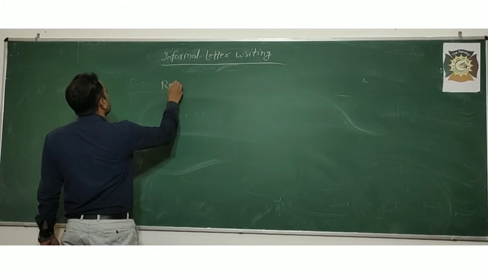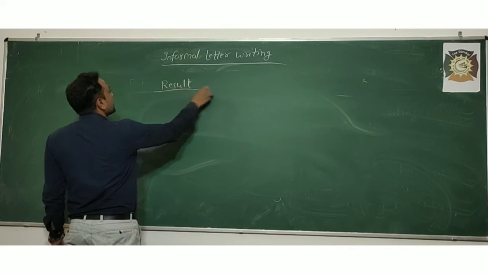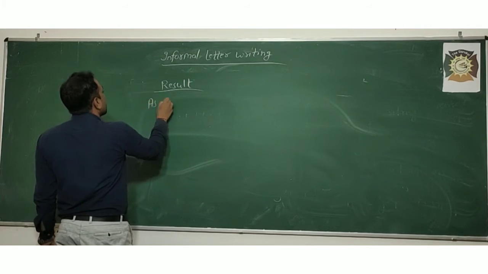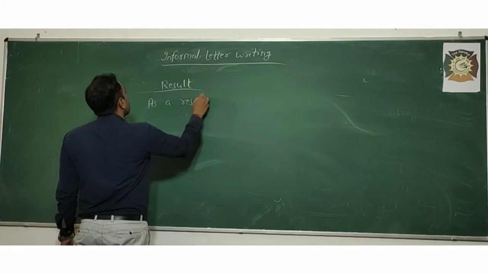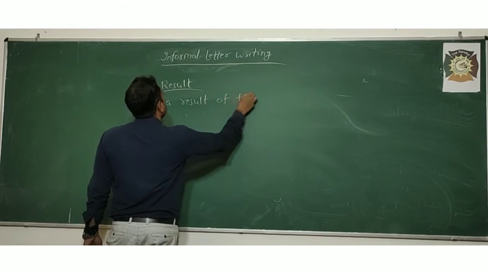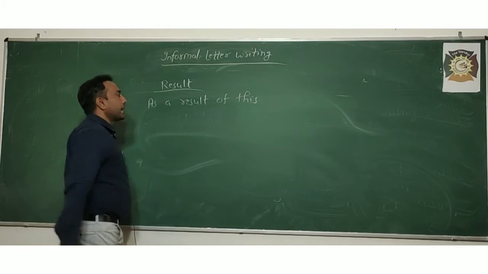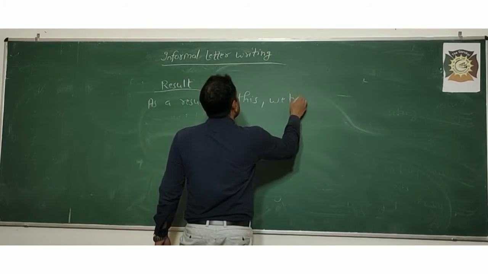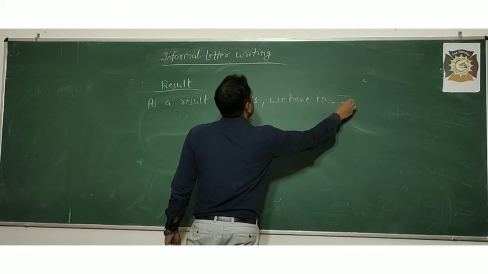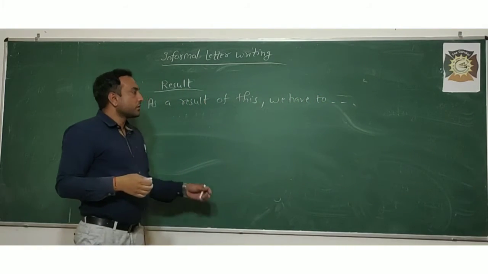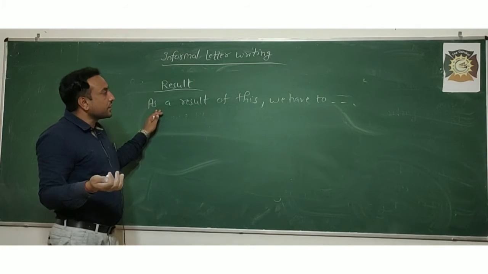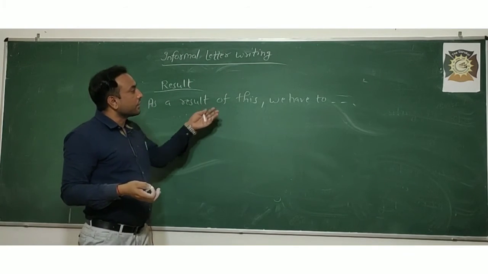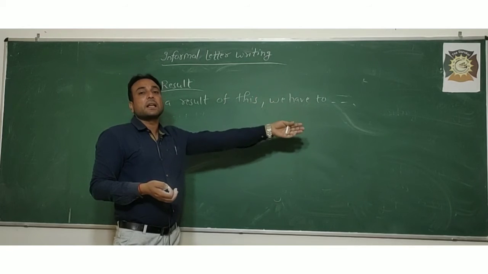If you have to mention the results of something, then you use: as a result of this, we have to do this. So if you are trapped in a situation, then the result of that situation, what you will do, what is your further action about it.